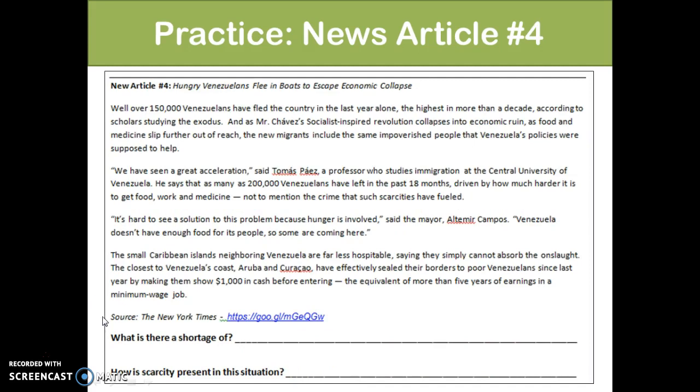And lastly, we looked at this article about Venezuela. We find that there is a shortage of food, work, and medicine. And we think, well, what are the resources used to create food, work, and medicine? That would include labor and land, both of which are limited.